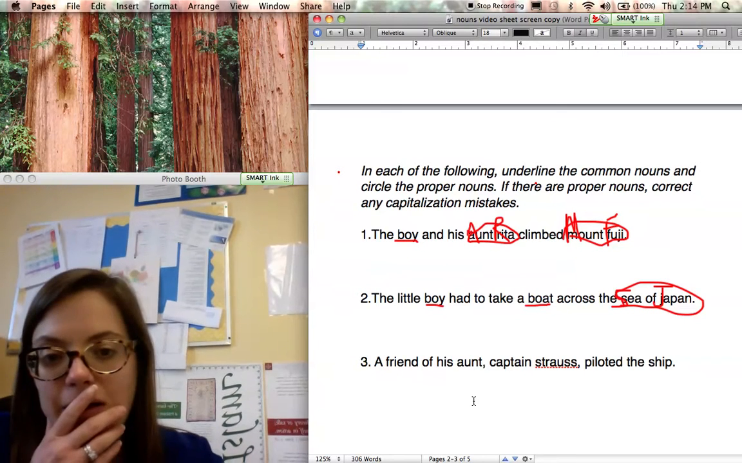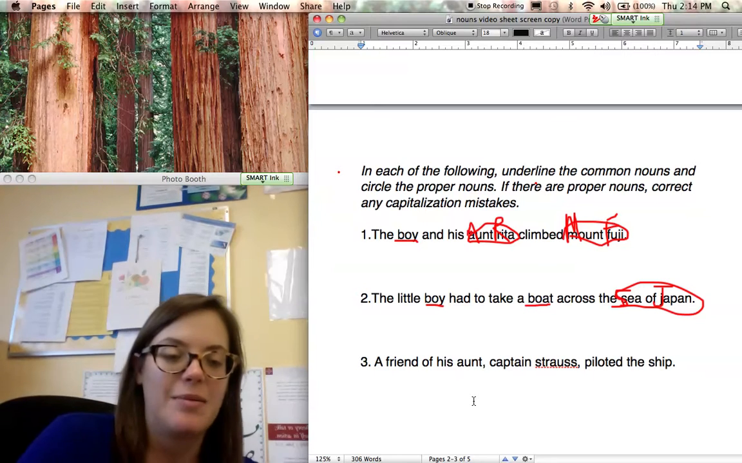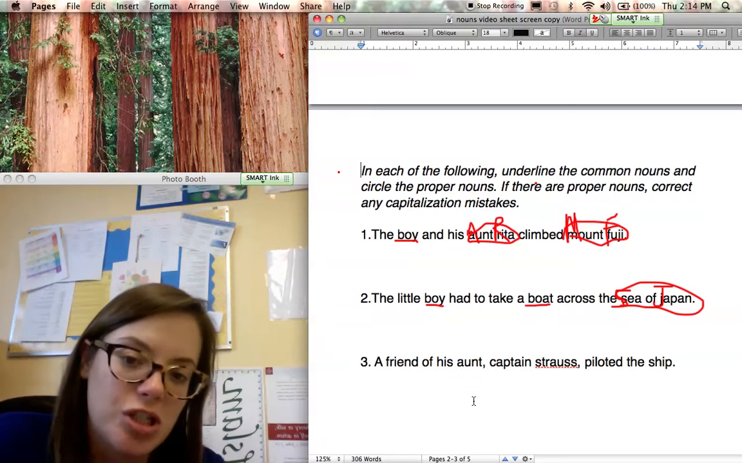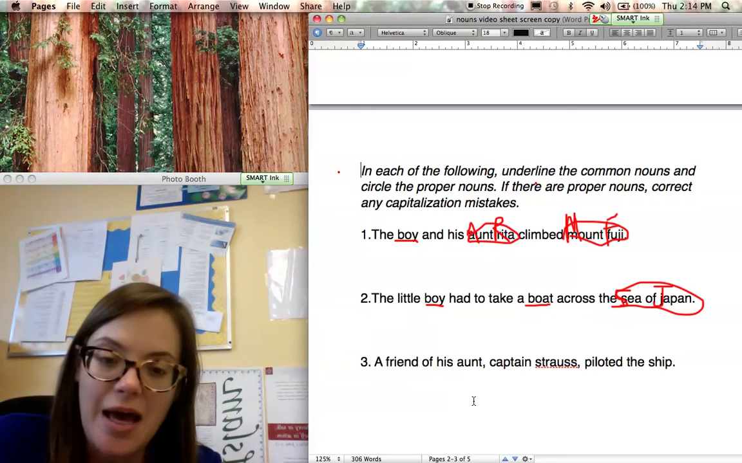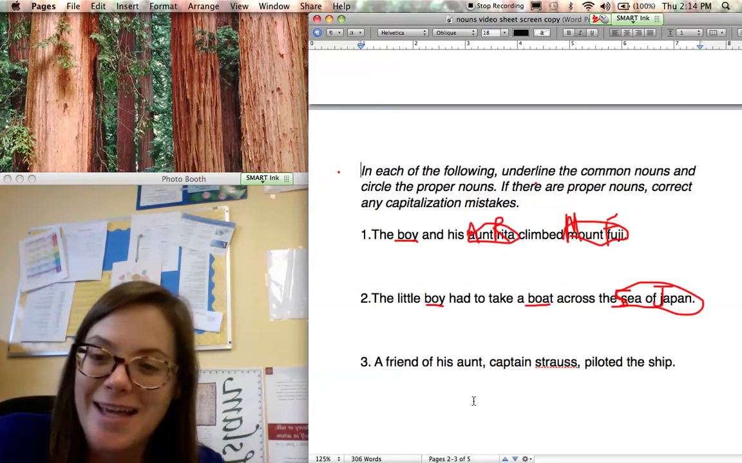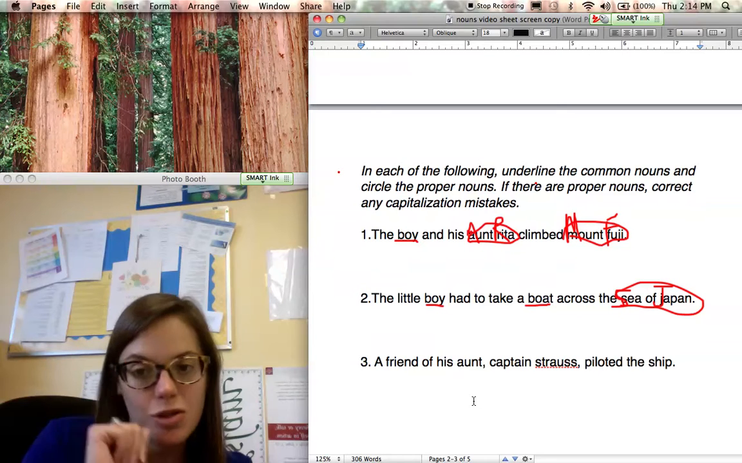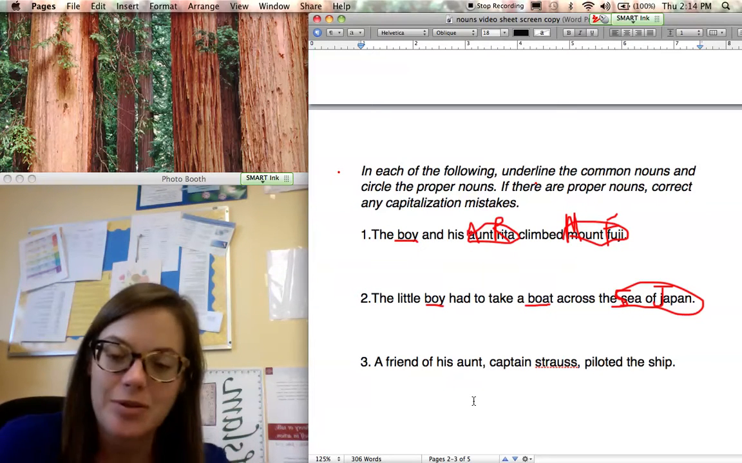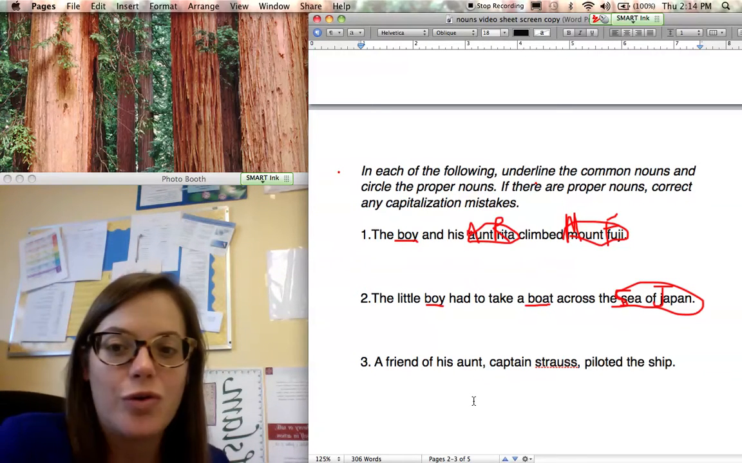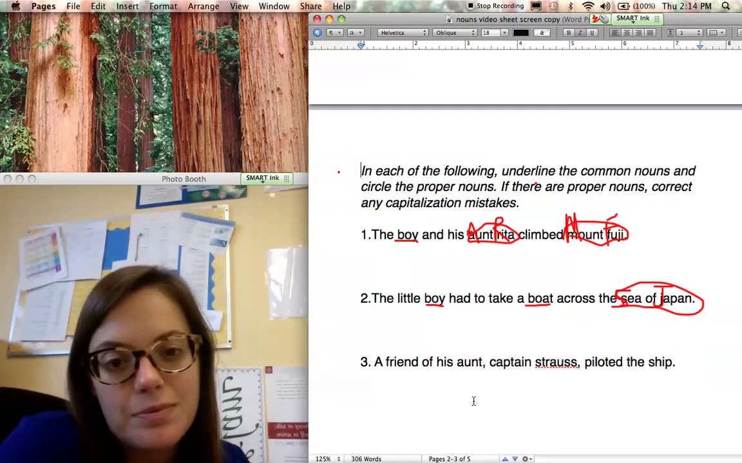All right, now, number 3: a friend of his aunt, Captain Strauss, piloted the ship. I want everyone to take a second and do exactly what I just did on the first 2 on your own paper. Underline the common nouns, circle the proper nouns, correct any capitalization mistakes. So I'll give you a few seconds to do that.